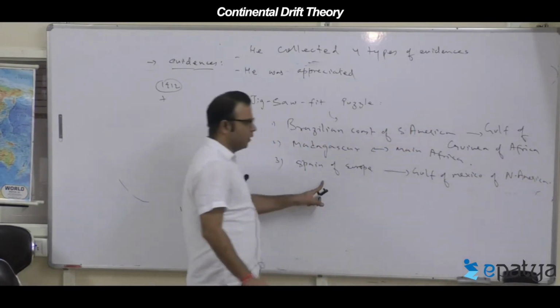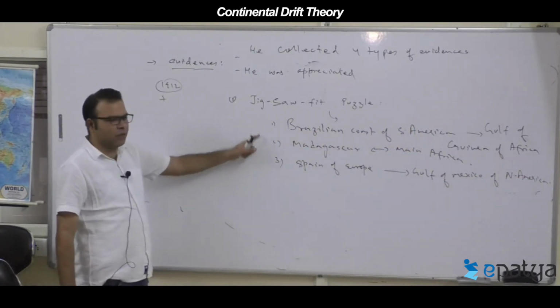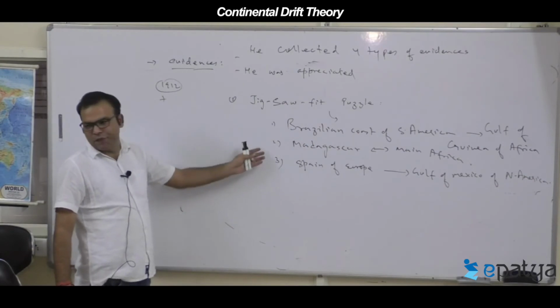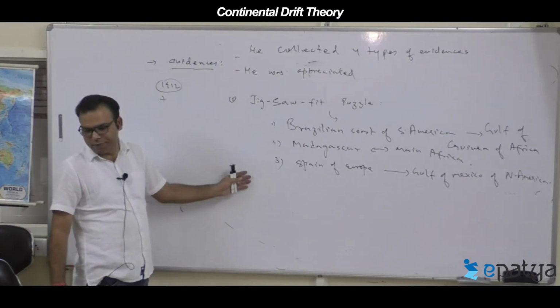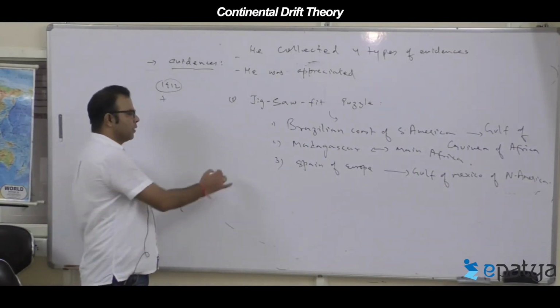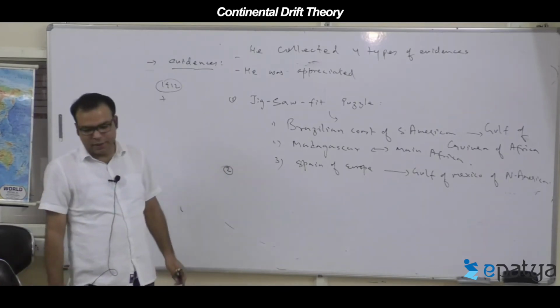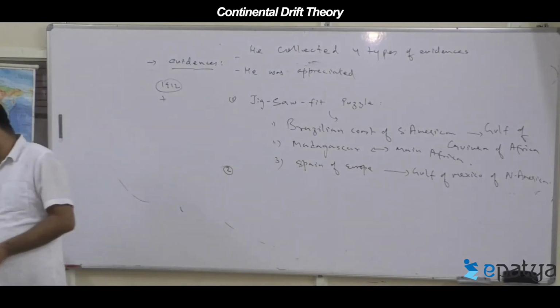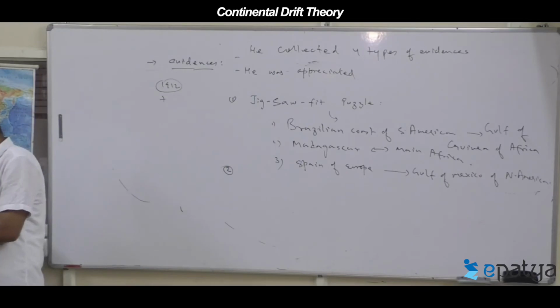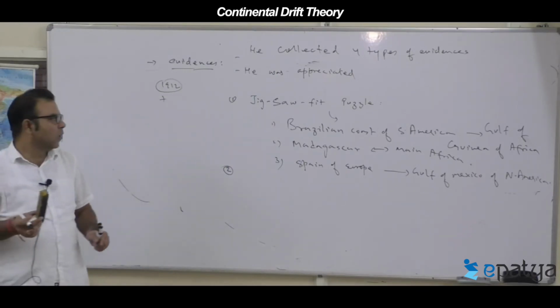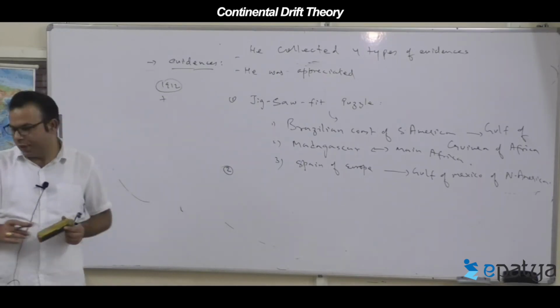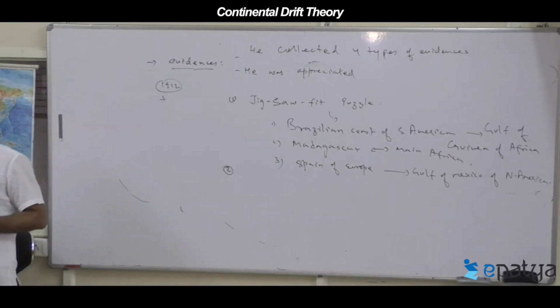In this way, all the landmass could be fitted into one another. Now, the second evidence he collected, called what? Fossil evidence.